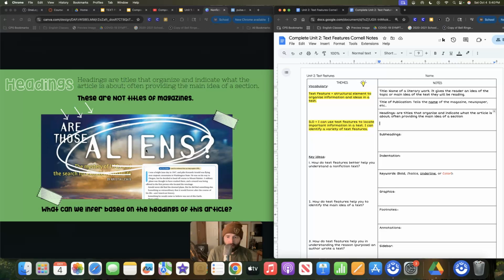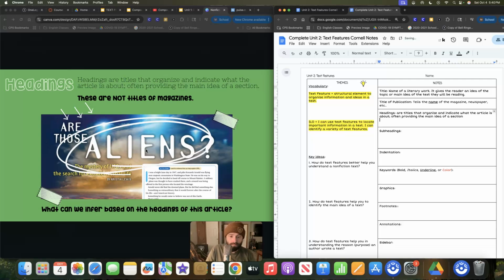What are we about to read about? Thinking about what we are going to read about based off of Are Those Aliens, the mystery of UFOs, and the search for extraterrestrial life, most likely we're going to be looking at, I would assume, UFOs.